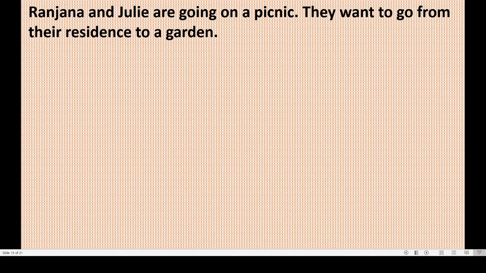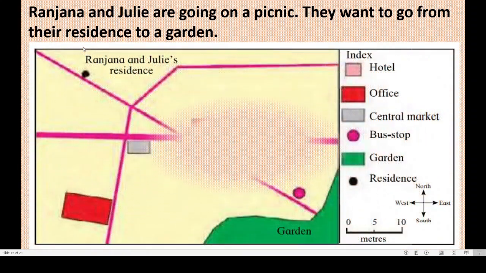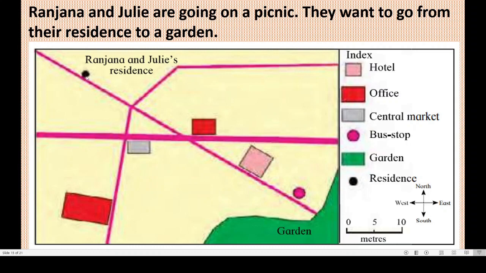Now we will go through this, then we will come to know a little about maps. Ranjana and Julie are going on a picnic. Okay, they are friends, Ranjana and Julie. They want to go from their residence to a garden. See this sketch. See, this is the residence of Ranjana and Julie. Residence means their house, correct? And where do they want to go? They want to go on a picnic to the garden. See, this is green color. Can you see here? This is the garden.